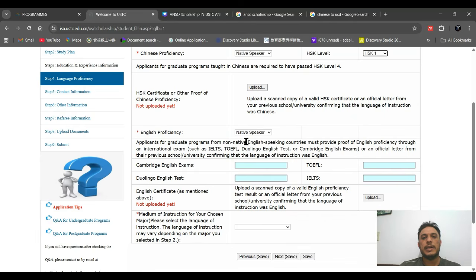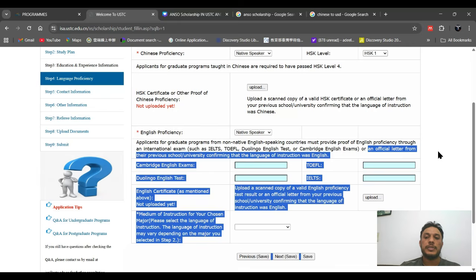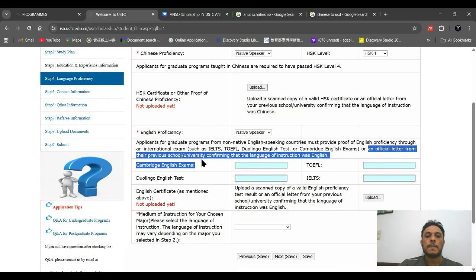For English proficiency, if you are a native speaker, you don't need to provide any IELTS, TOEFL, or Duolingo test. If you are a non-native speaker and have IELTS, TOEFL, or Duolingo, you can enter that score and upload the document. Otherwise, you can upload an official letter from your previous university or school confirming that the language of instruction is English. It should be mentioned in that letter that your last education was in English, so you don't need to provide IELTS. Then upload the MOE letter here, and after that you can save and continue.